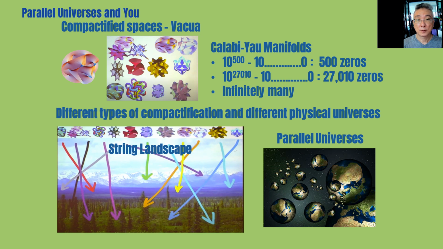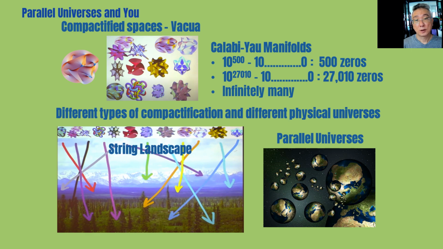This has been a problem for many years, and the scale of the problem has compounded exponentially. Currently there are at least 10 to the power of 500 universes, which means 10 followed by 500 zeros of universes being predicted. There are also 10 to the power of 27,010 universes, which means 10 followed by 27,010 zeros universes being predicted. It can be even infinitely many. String theorists haven't found one until today.